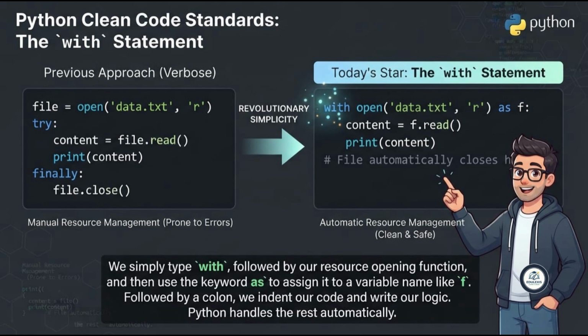This brings us directly to the star of today's video, the with statement. Look at how beautifully clean this looks compared to the previous slide. We simply type with followed by our resource opening function, and then use the keyword as to assign it to a variable name like f, followed by a colon. We indent our code and write our logic. Python handles the rest automatically. Let's analyze exactly why this structure is so revolutionary for clean code standards.